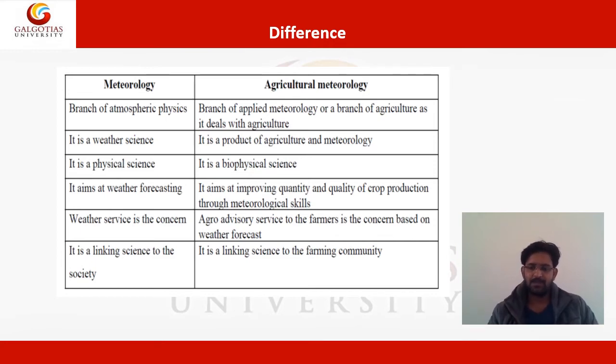Suppose that if we can predict weather conditions very well, we can advise the farmers that in this particular zone or particular areas you should do the production of this type of crop because the weather is going to be like this. Okay.